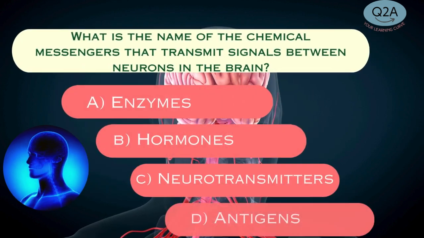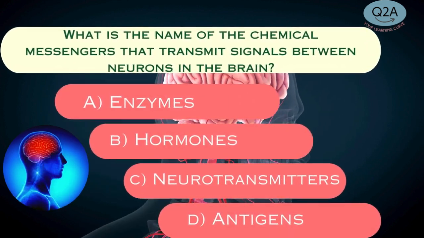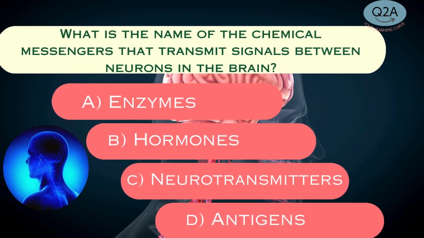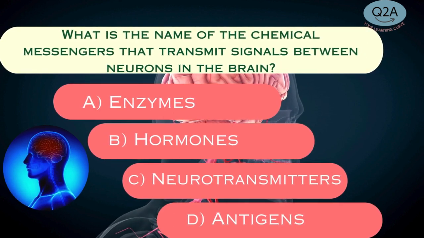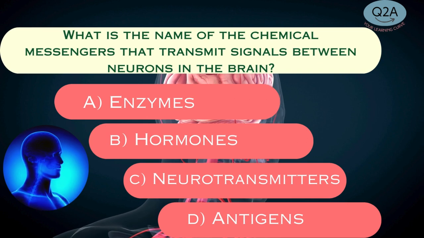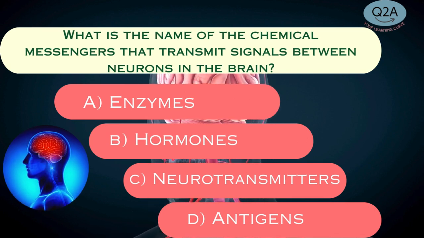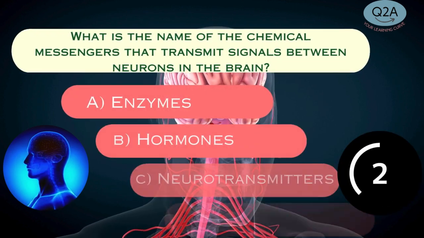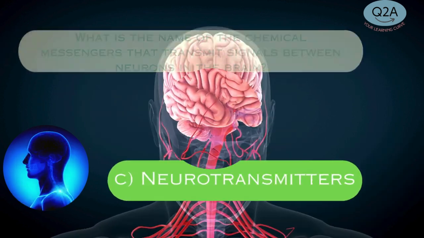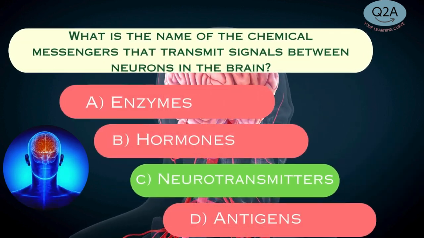What is the name of the chemical messengers that transmit signals between neurons in the brain? A. Enzymes. B. Hormones. C. Neurotransmitters. D. Antigens. Answer C. Neurotransmitters.